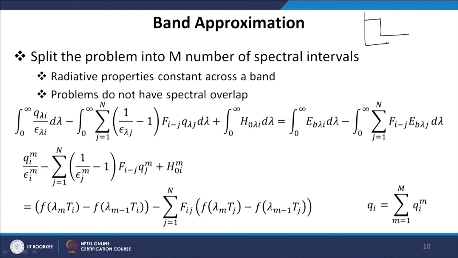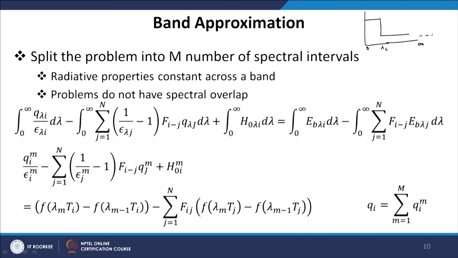So, this was an example of the semi gray approximation method for non-gray plates. There is another approximate method, called band approximation. Now, in the previous example we had a typical case where emittance was constant over only two spectral ranges: 0 to lambda critical, or lambda c, and then lambda c to infinity.